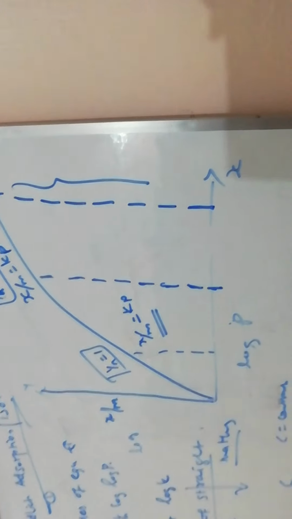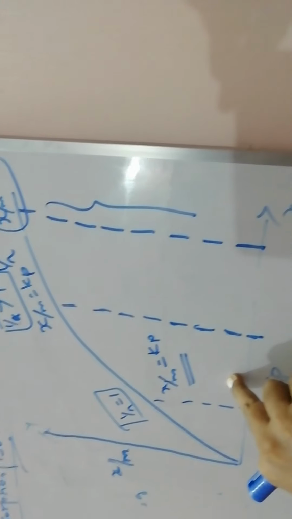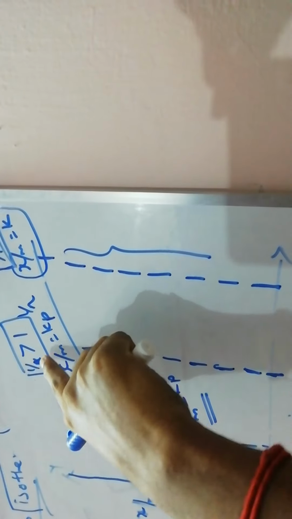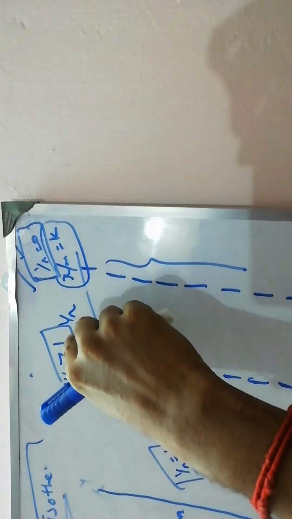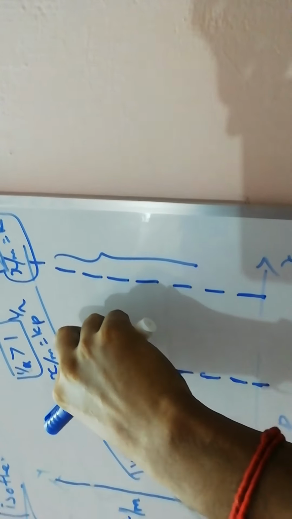The 3 graphs given in this experiment are a very important 3 mark question. You have to study well. At this point, 1 by n equal to 1 means adsorption starts with respect to pressure. Pressure increases, adsorption also increases. Here this is the exact Freundlich adsorption isotherm equation. 1 by n greater than 1: in this condition the adsorption is maximum at maximum pressure.